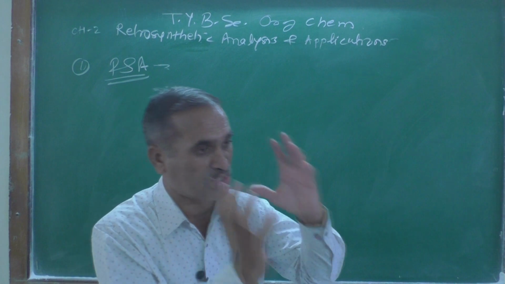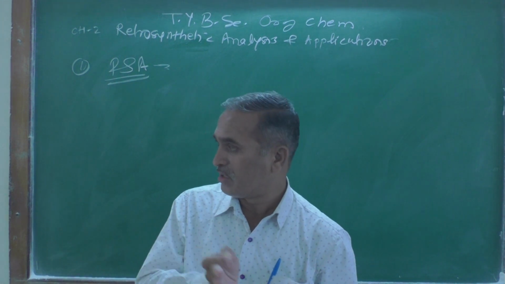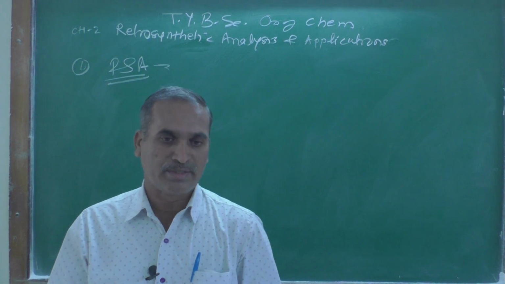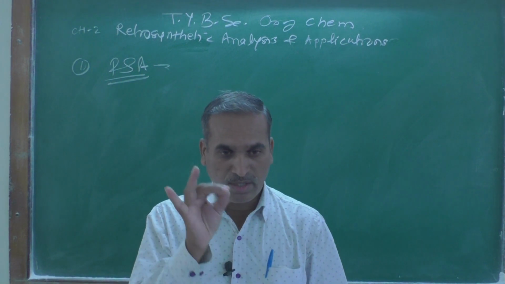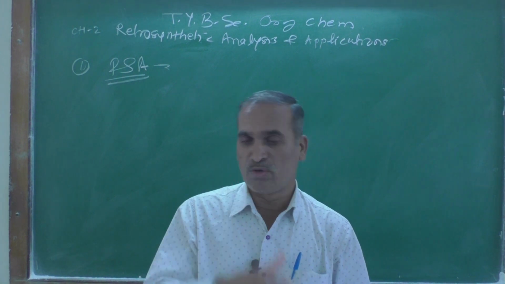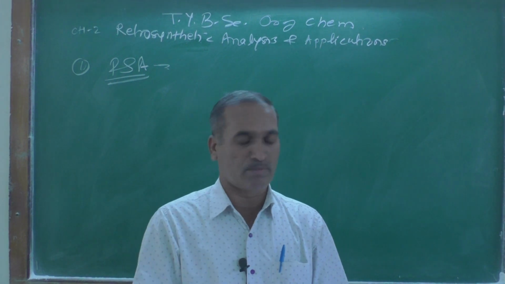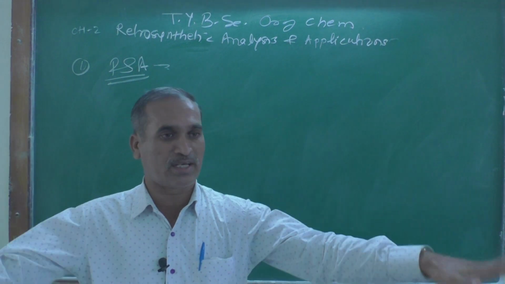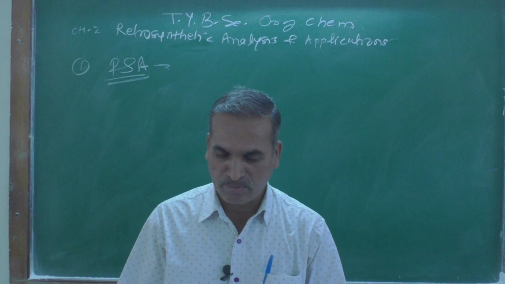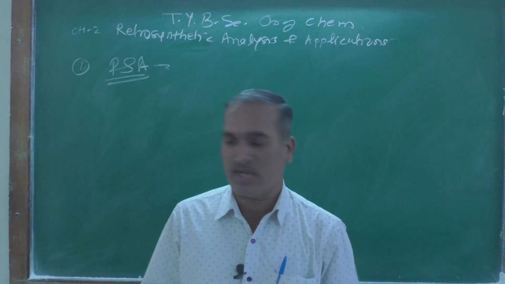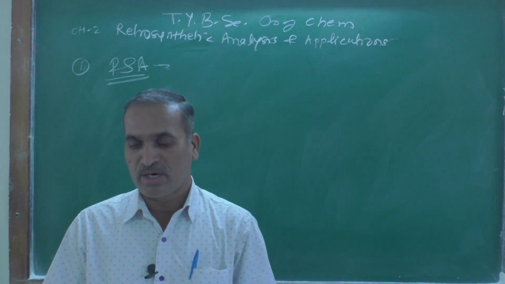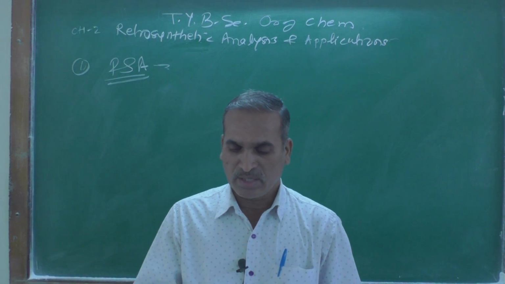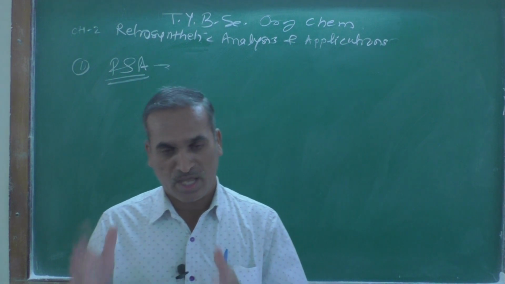This is referred to as TM. In the beginning, while studying chapter number 1, I explained this word, target molecule. The target molecule is the molecule whose synthesis is being planned, which is fixed and unchangeable. And the art of planning the synthesis of a target molecule is called retrosynthetic analysis.